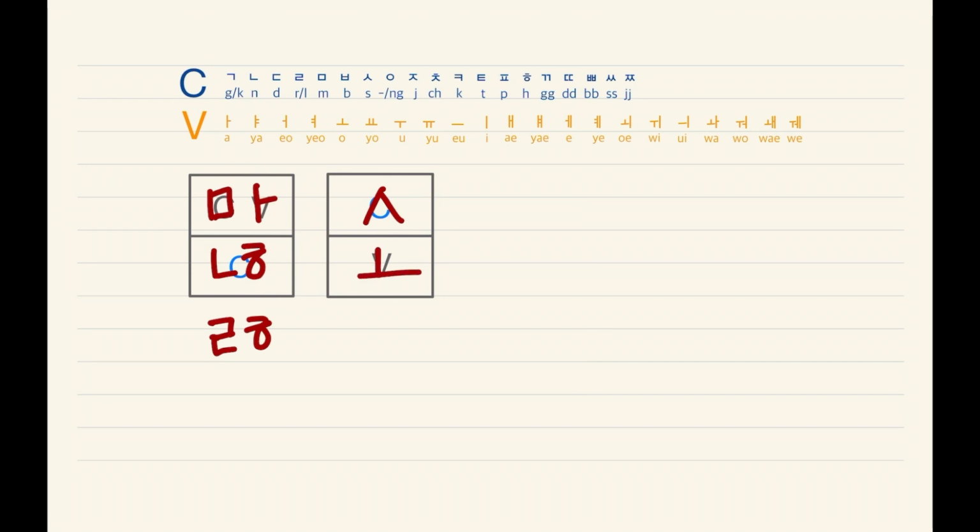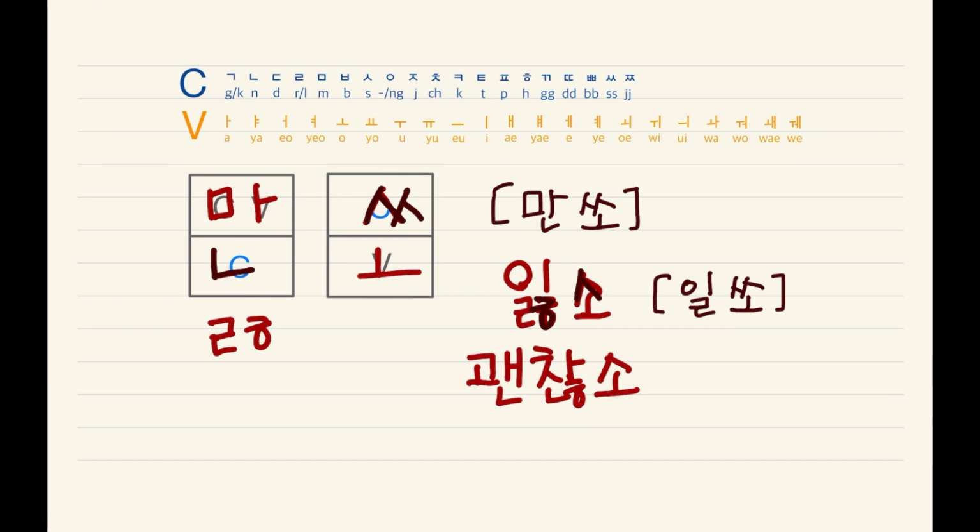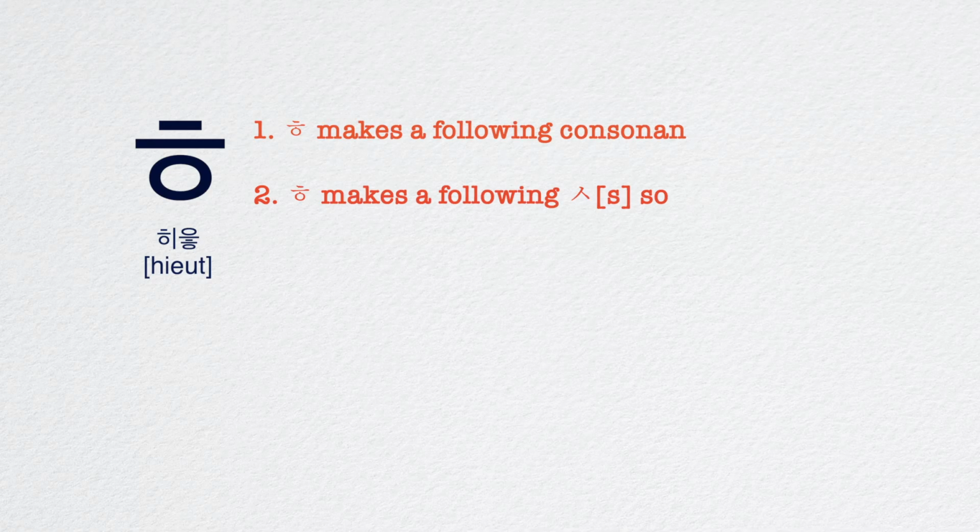With the double consonant 받침, it's exactly the same idea. If you see these letters, 히읗 makes the following S sound tensed and loses its own sound value. So we read only the remaining 받침. So we read it as 많소. What about this? We read it as 일소. And another one? 괜찮소. We studied the first and second rule of 히읗 받침 today.